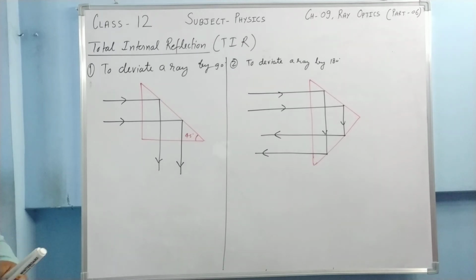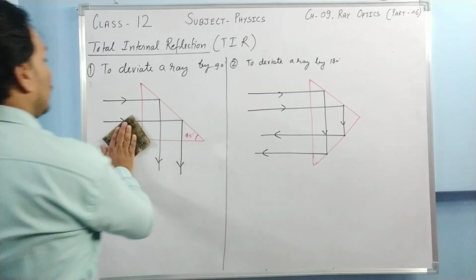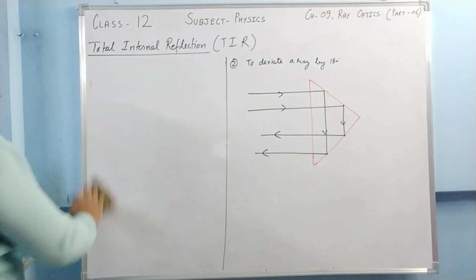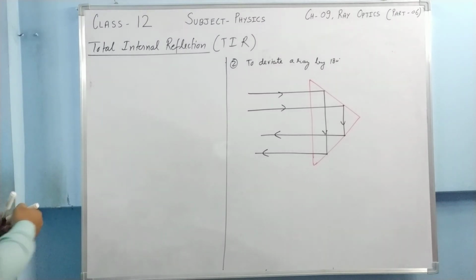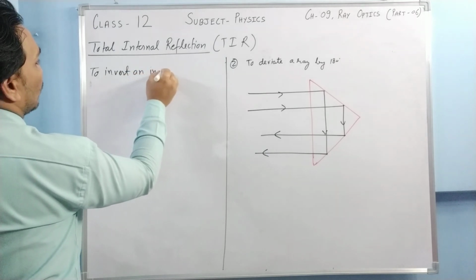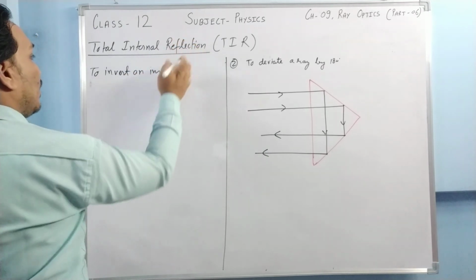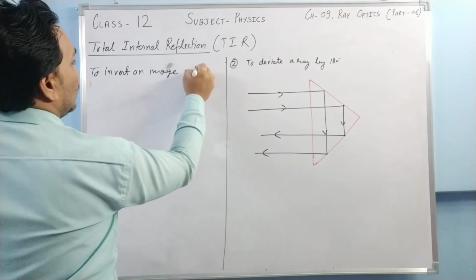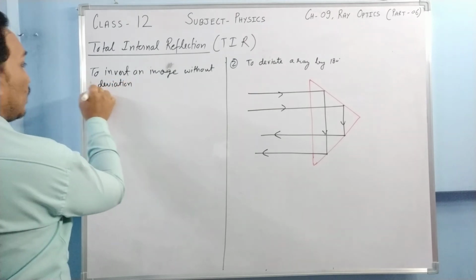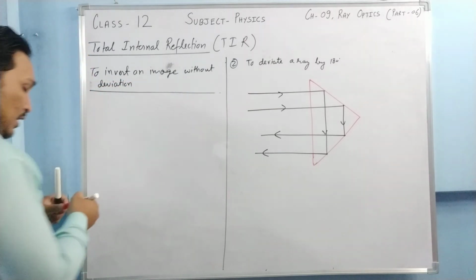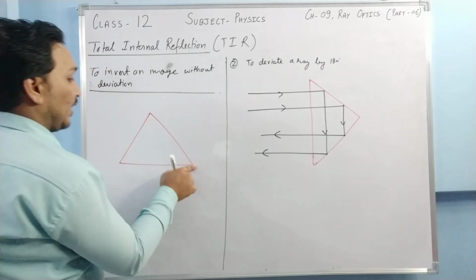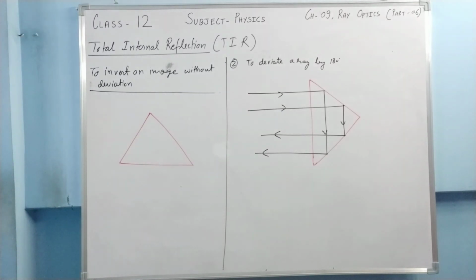These are the two examples. And the third one is to invert an image without deviation of the ray. How does this happen? Let us see. In this case, the prism is kept like this. Again, it is a 90 degree isosceles prism.